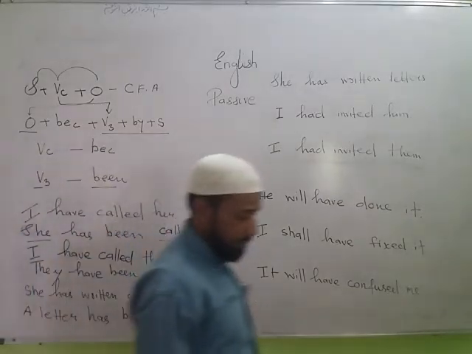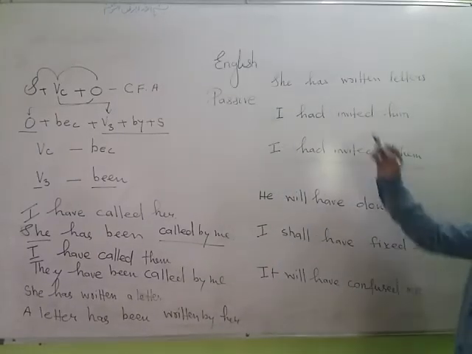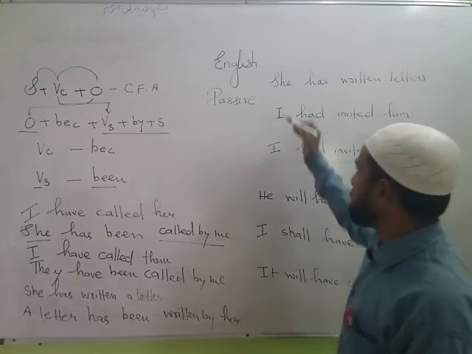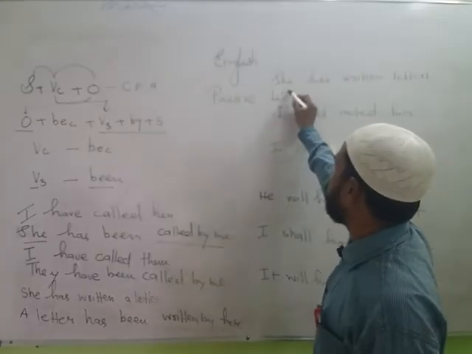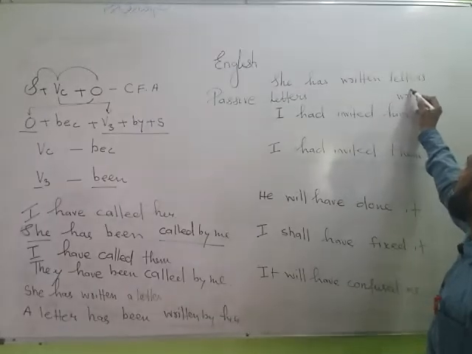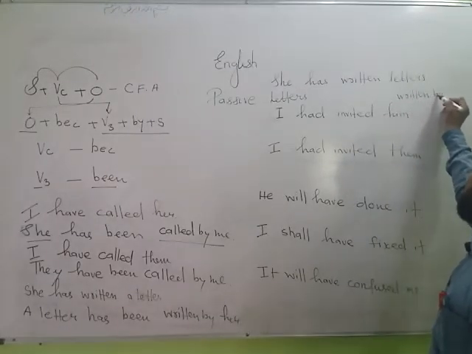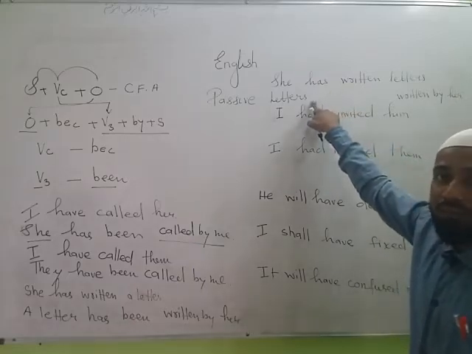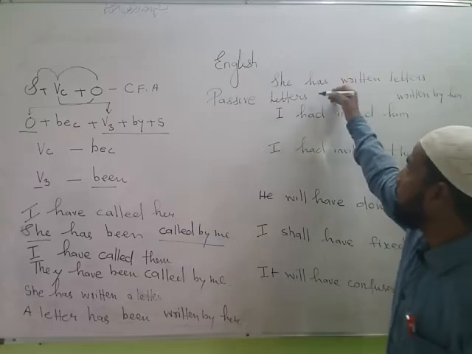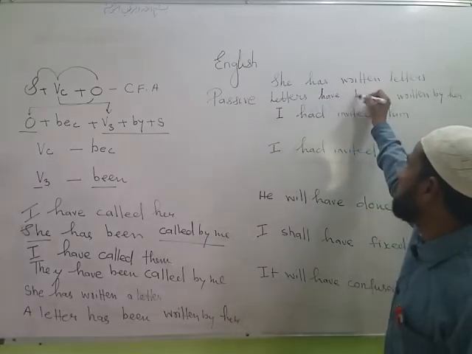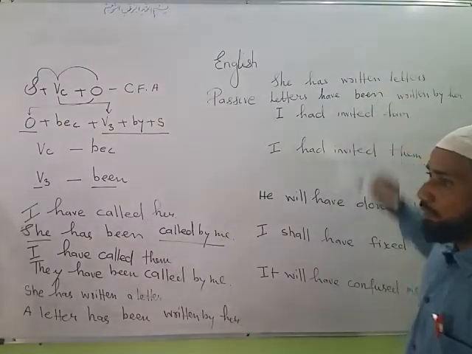Let us see the next sentence. You can see here, she has written a letter. Again the object is letters, third form written, by, she becomes her. Now can we use has here? No, we use have with a plural subject, so this has will be changed into have. Again written is the third form, so the third form of be, that is been, will be used.